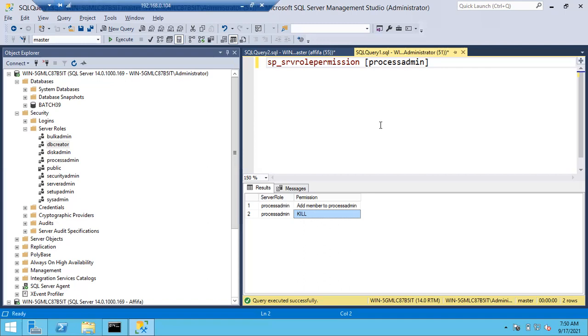Okay, so if you're doing anything, either in SQL or Windows Server, a process will be created. That process will go to the CPU. CPU will execute that process.